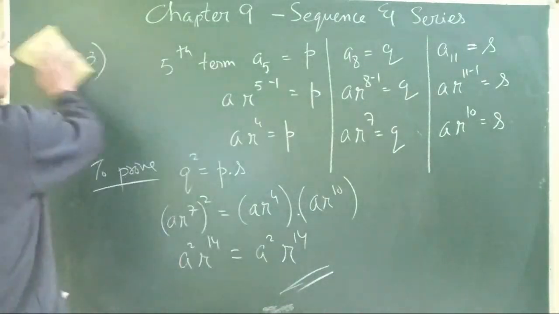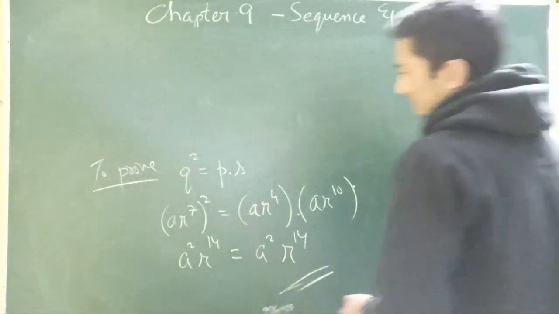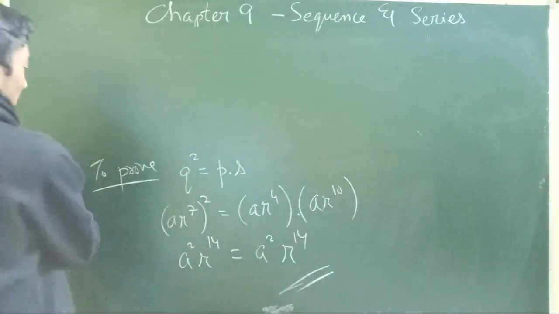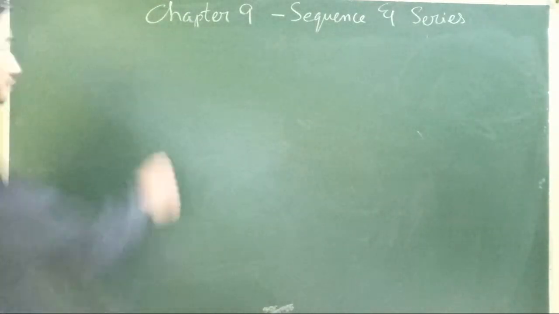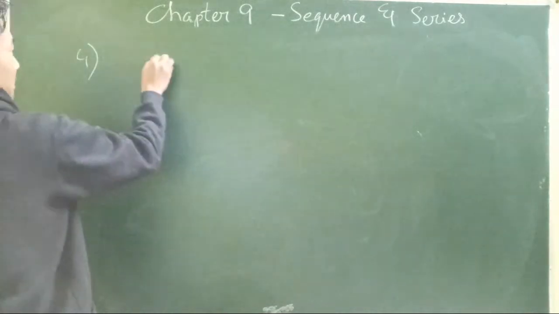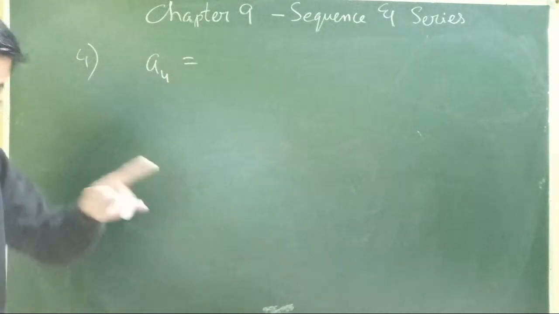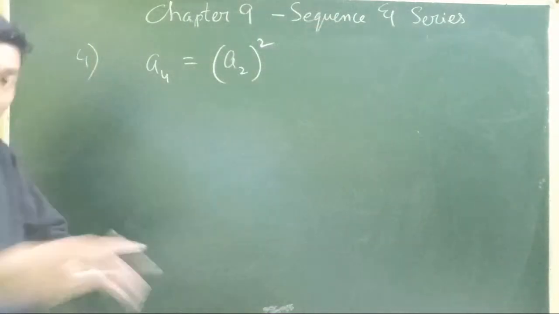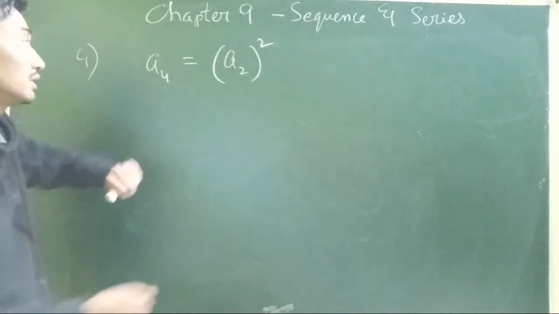Alright, now I'm rubbing it off. Last question that we will do for today, that is question number 4. Question number 4, it says, 4th term of a GP is square of its 2nd term. Understanding a question is very important. 4th term is square of the 2nd term. Very important, understanding the question.